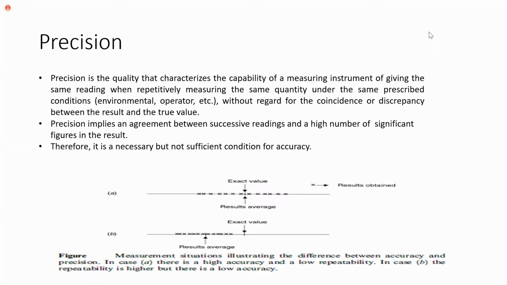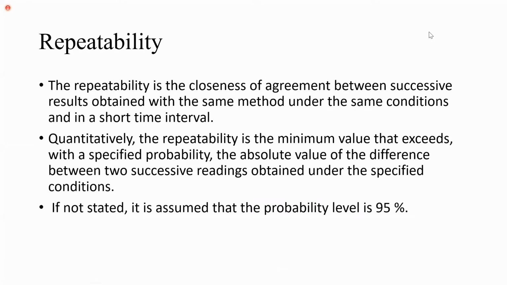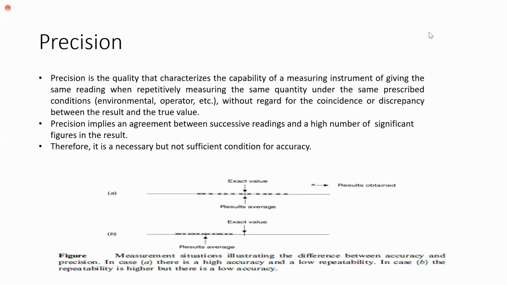In repeatability, we won't discuss accuracy; repeatability is the ability of the sensor to repeat the same value for the same conditions. It is not necessary to have accurate readings in repeatability, whereas precision should give repeated values and they should be accurate.